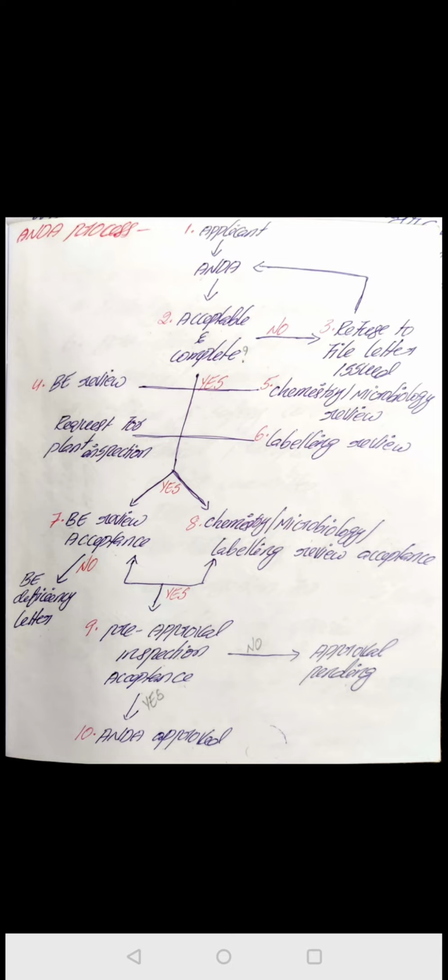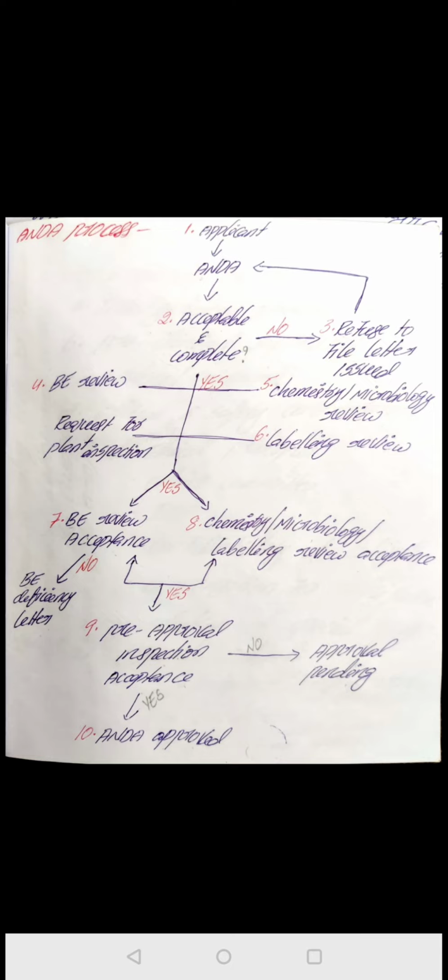Okay, next we will see the ANDA process, that means the abbreviated new drug process. This is a very important process. First we will see from the starting. The first one is the applicant. You already know what is meant by the applicant. Applicant means the person who is going to submit this abbreviated new drug application to get FDA approval to market a generic drug product.